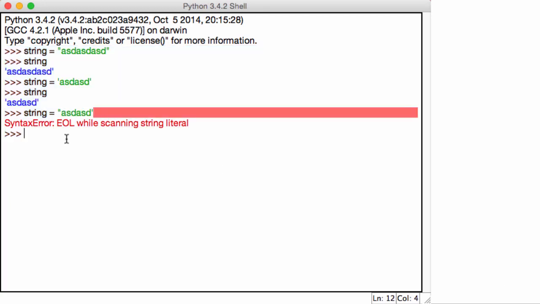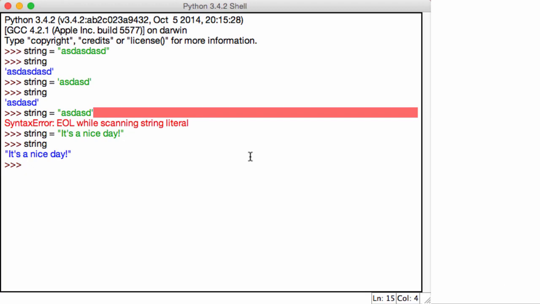Now, as we're talking about strings, let's cover one more subject with them. Over here, for example, let's say I wanted to create a statement like this. It's a nice day today. Or, it's a nice day. A very simple English statement. However, if we now print out string, it works.